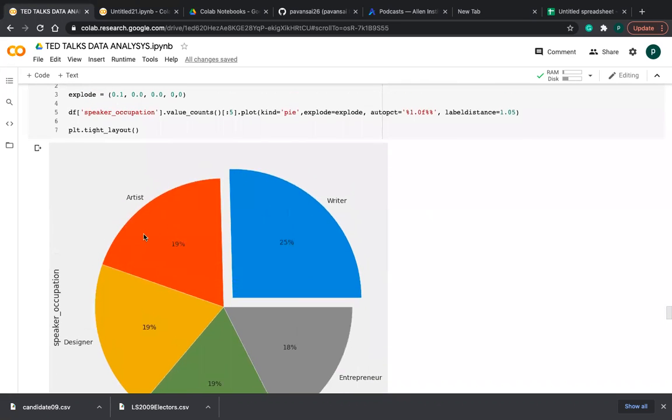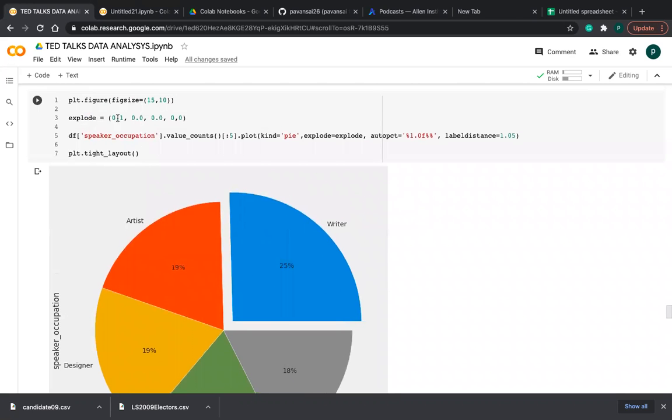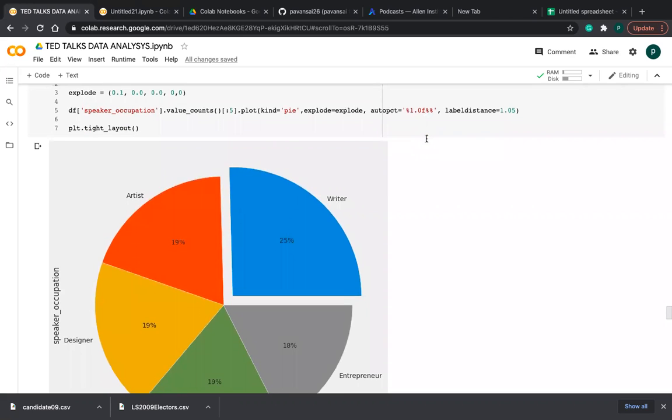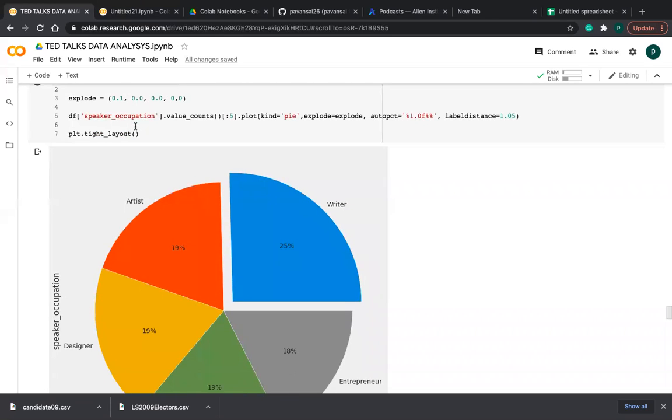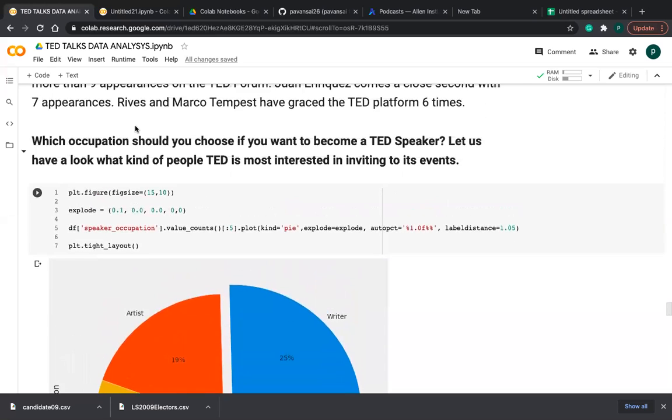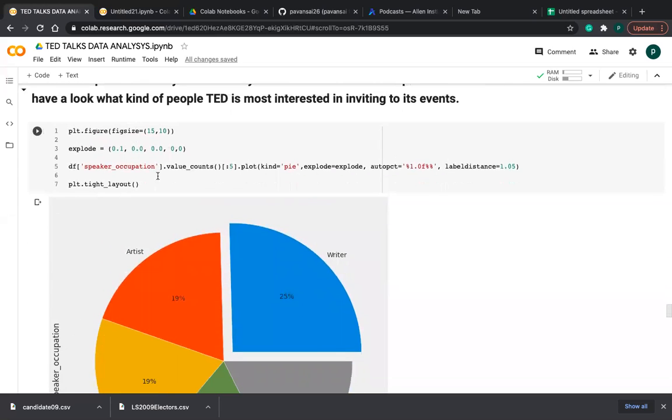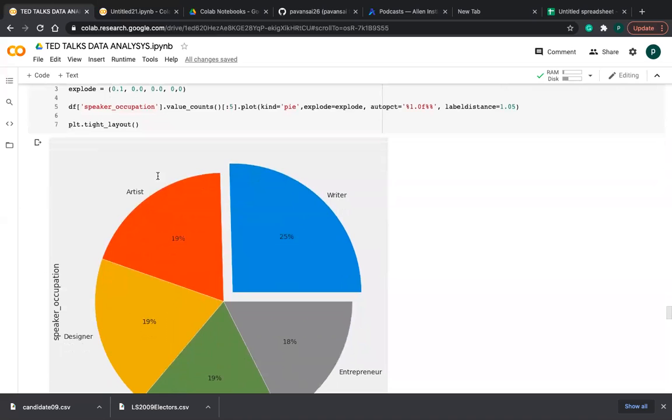This is how many parts you want, so that's why you have to give it. And autopct means the percentage format, then 1.0 and label distance, how much distance you want to give. You can give any number, friends. And I am plotting this pie plot, friends. This is how we can visualize using a pie plot, friends.